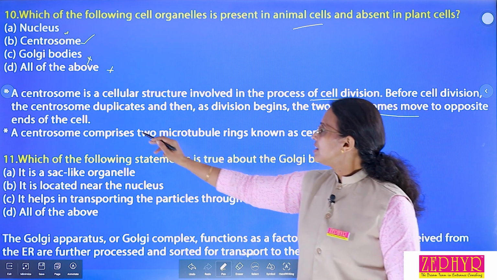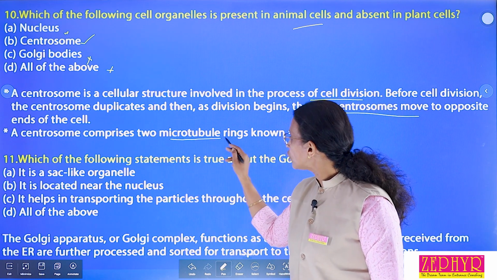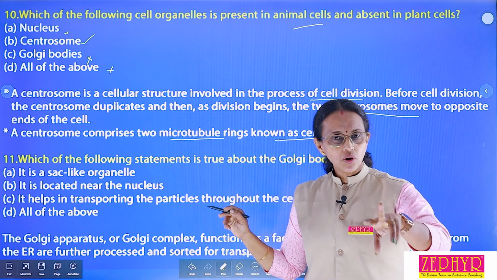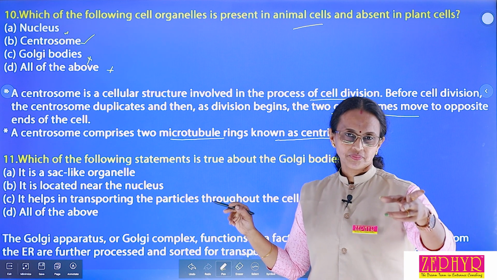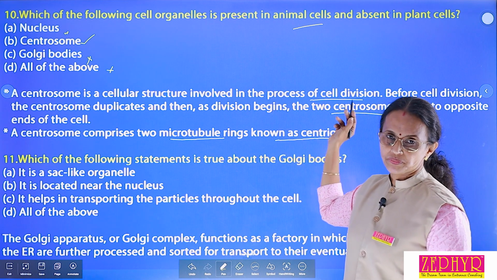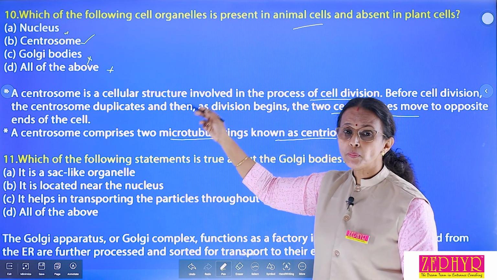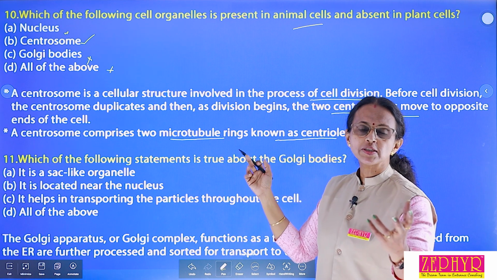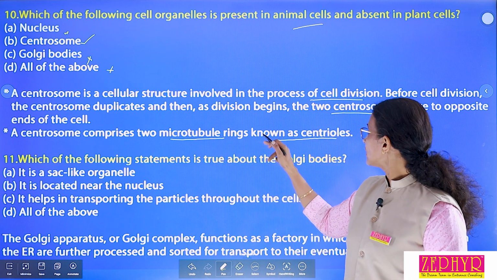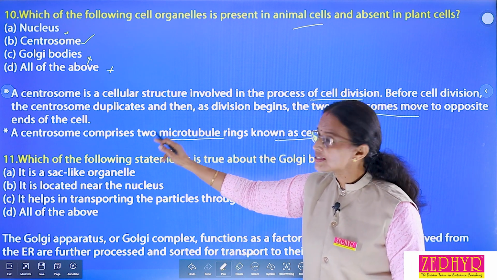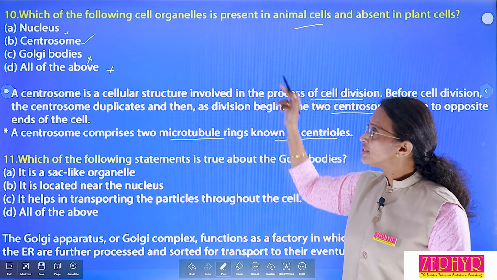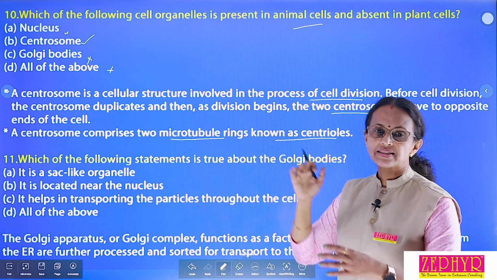Then what is centriole? Centrosome comprises two microtubule rings known as centrioles. So, centrosome and centriole both have a relation. Centrosome is a cellular structure involved in cell division. During cell division, the centrosome duplicates and moves to opposite poles of the cell. These two, centrioles and centrosome, are related.